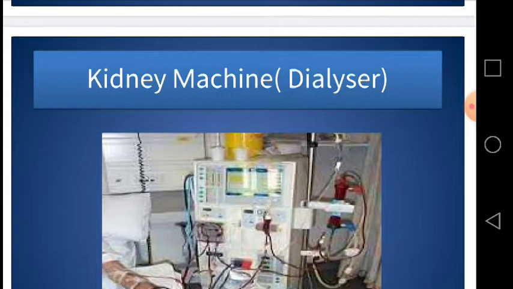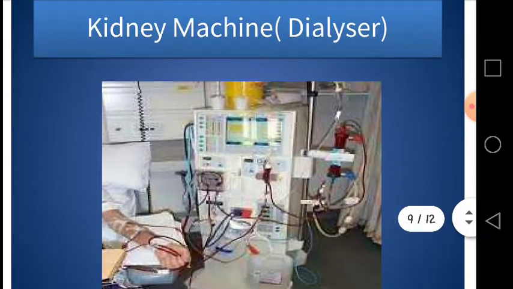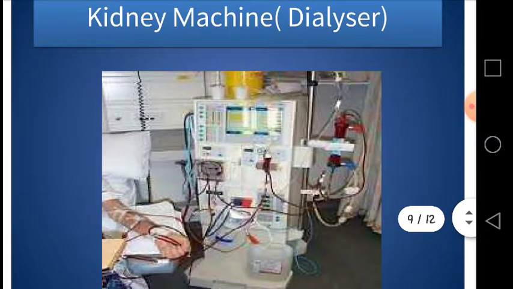A person can live perfectly happily with one kidney, but if both stop working, this may be fatal for the patient, so there is a need to use another way to get rid of the toxic materials which are produced in the patient's body. Number one is kidney transplants, and the other is to filter their blood through the artificial kidney machine, employing a process called renal dialysis. And this machine, you can see from this diagram, this is a dialyzer which is used to remove the waste from the body, like urea and excess water.